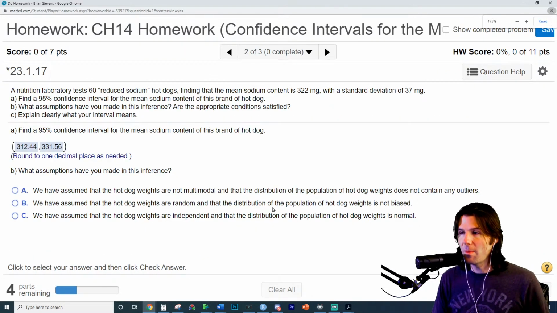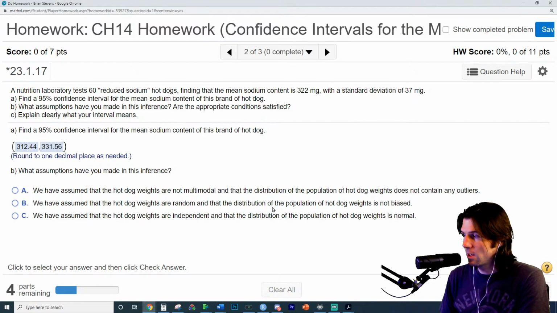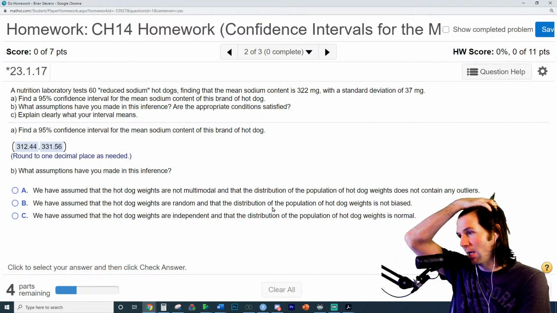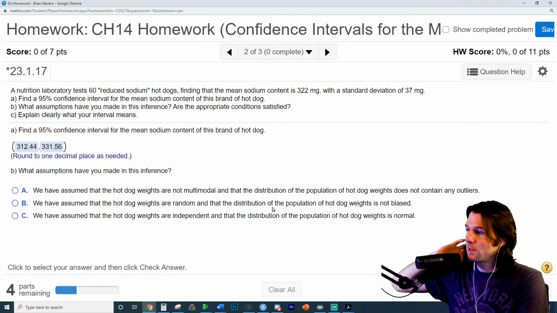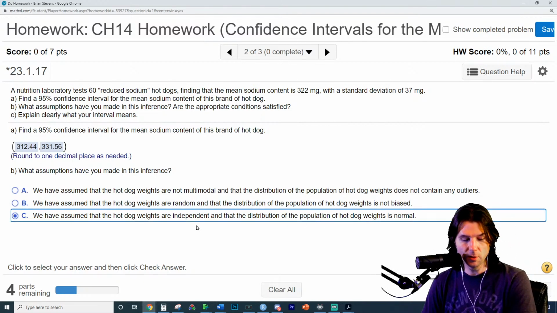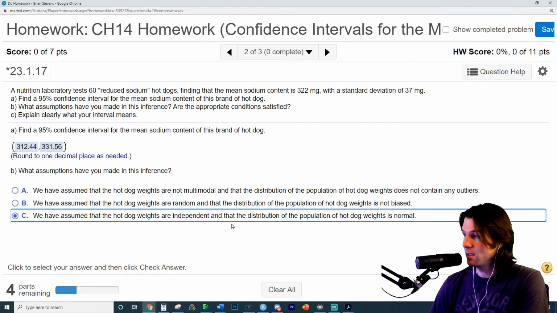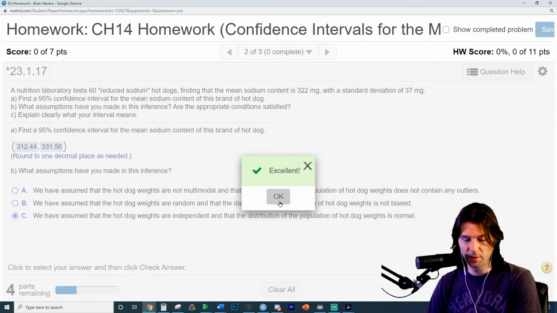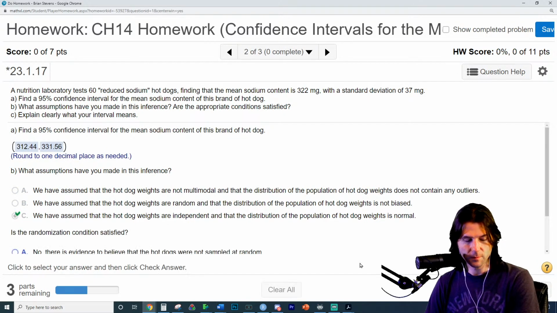Now, this is maybe the most confusing part of this problem, when they do the conditions. Condition 1 is random. We randomly select these hot dogs. Condition 2 is these hot dogs are less than 10% of all hot dogs. Condition 3 is that it's a nearly normal distribution. So we are going to assume that these hot dogs are independent and are from a normal distribution. This is the assumption here. We're good. So that's basically nearly normal.